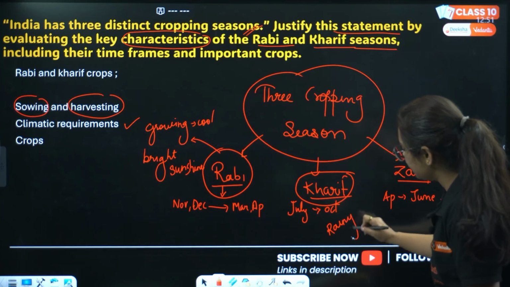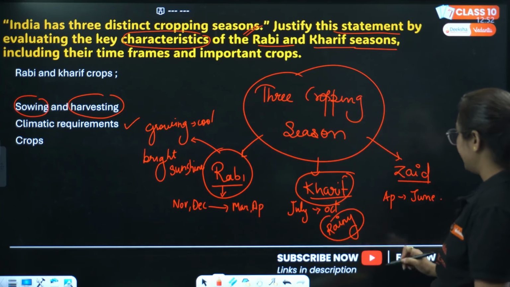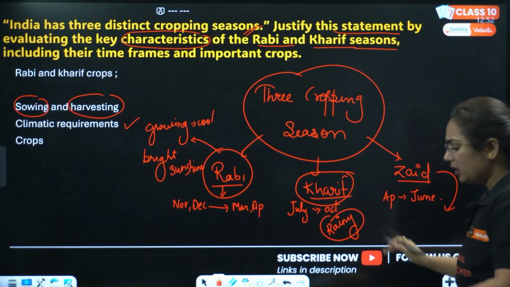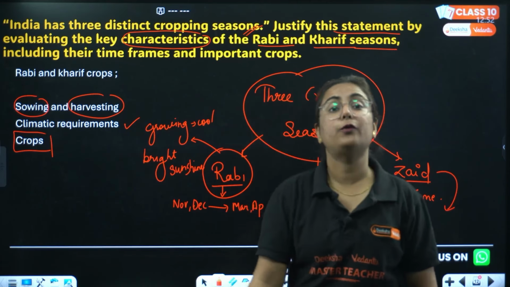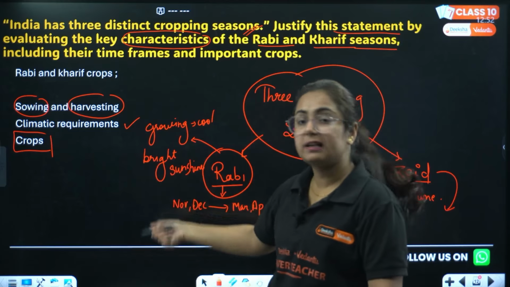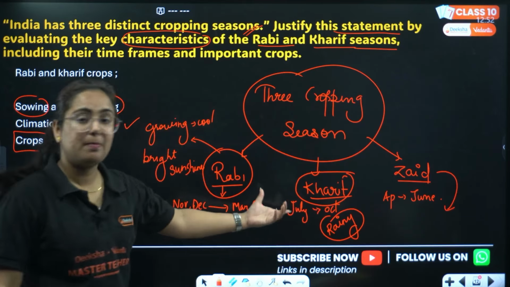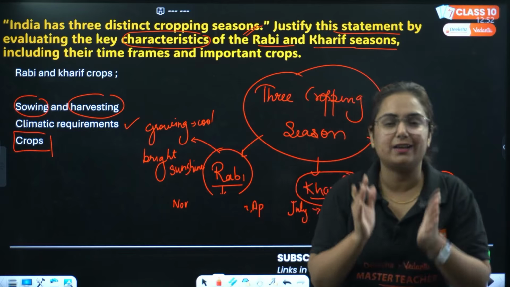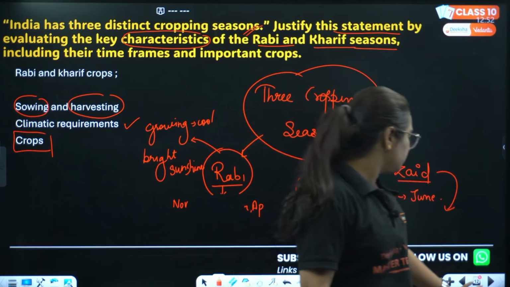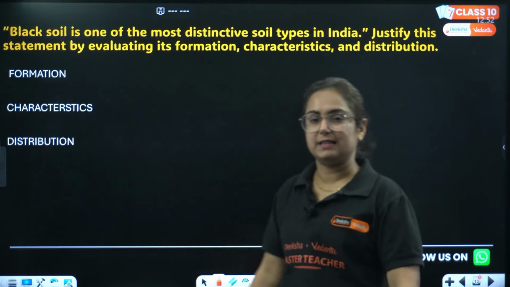Rainy season at the time of sowing. Okay, in Zaid crop, what do we want? Summer season basically. And then we will write the examples of crops: wheat, barley, gram. Okay, then we'll talk about paddy here. Zaid crops, muskmelon, watermelon, etc. Done. This should be the framework of your answer.